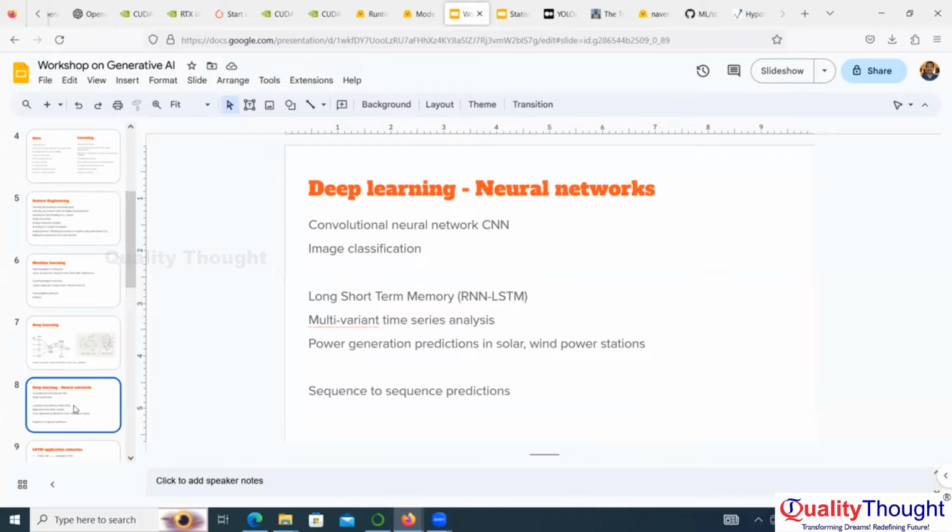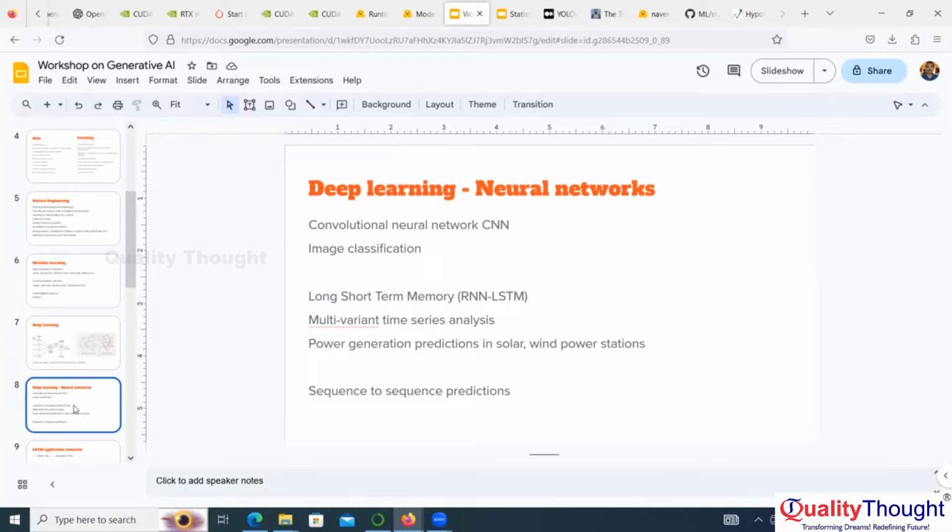So what are the different algorithms in deep learning? One is a convolutional neural network. If we give an image to an algorithm, what is it going to say? It is a cat or a dog, or monkey, that's an example. So it is going to give that answer. So that is an algorithm.